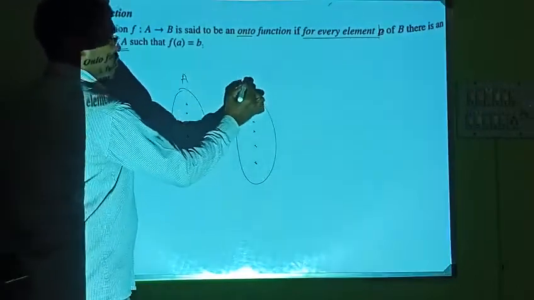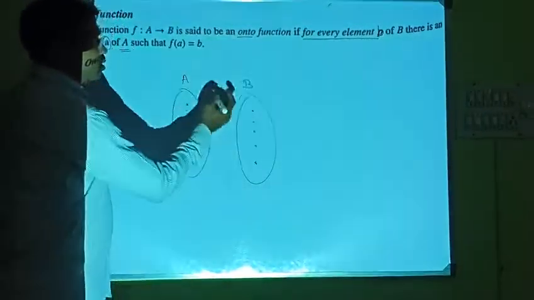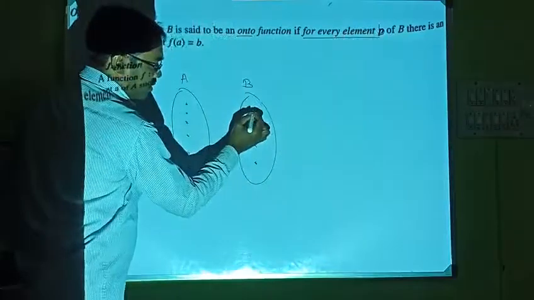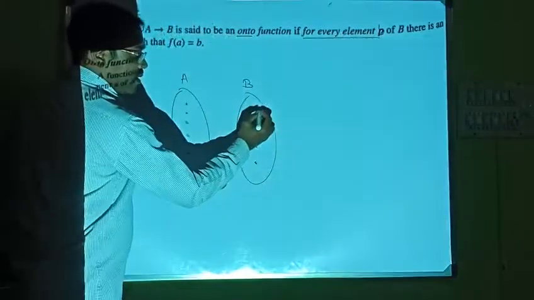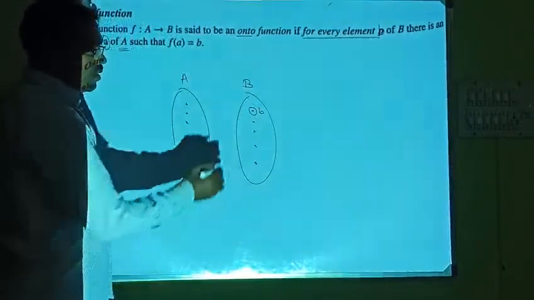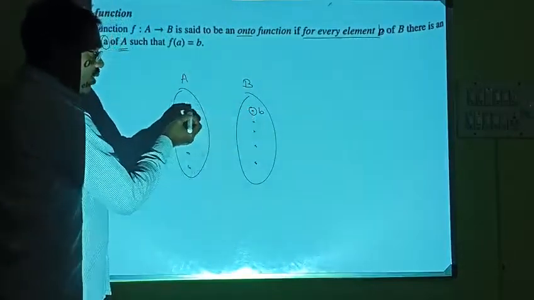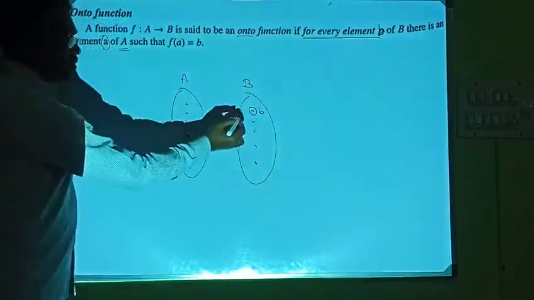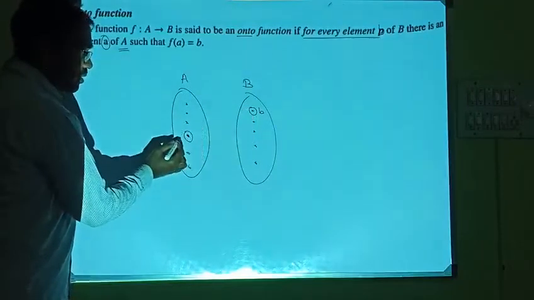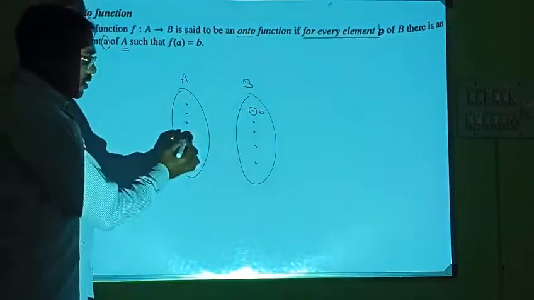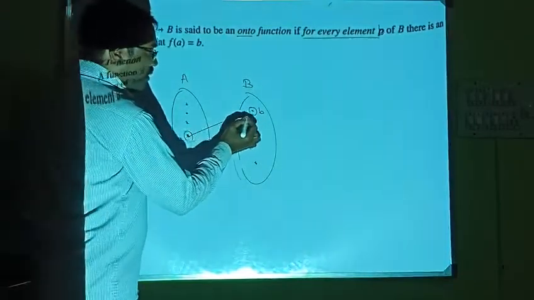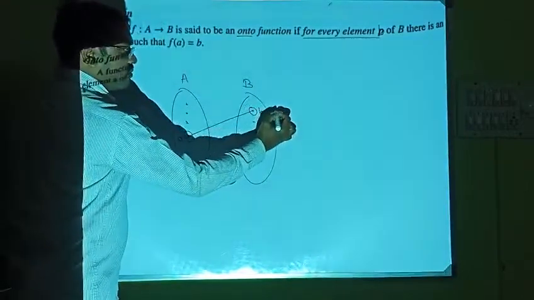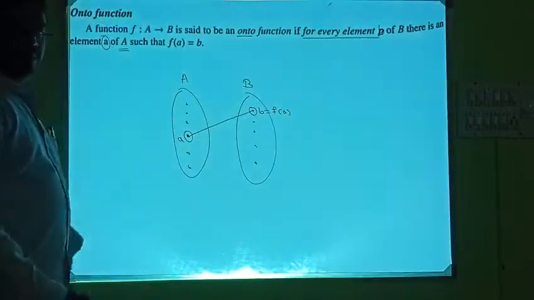This is the set A, this is the set B. Now for every element b of B, if you take this element, call it b, you can find one element somewhere in A, call this a, such that this element is mapped with this element. That is, b is f of a.